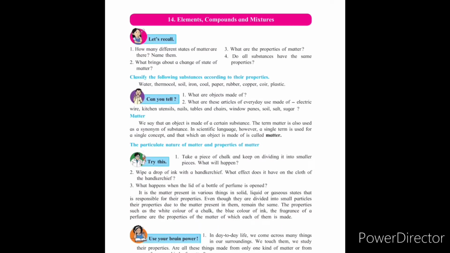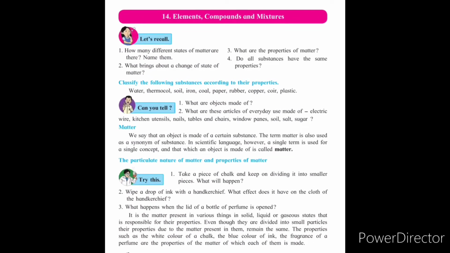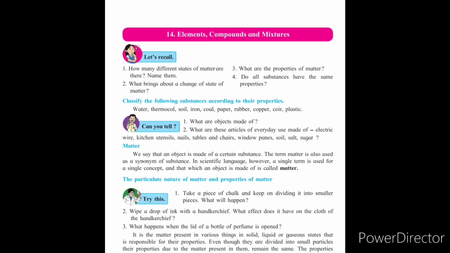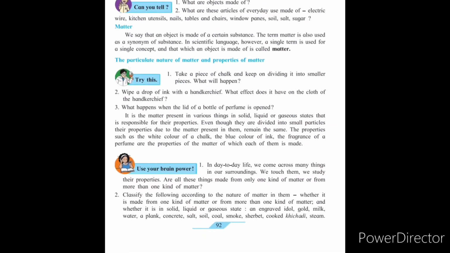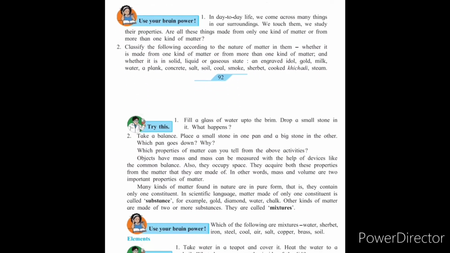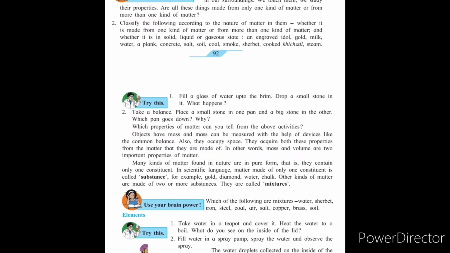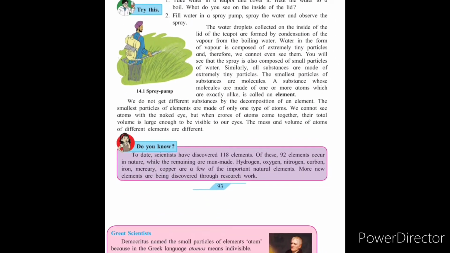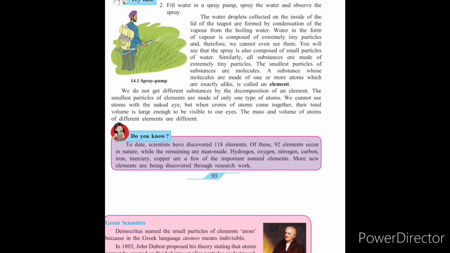Let's look at the last chapter of our second unit test exam, that is elements, compounds and mixtures. The basic concept of matter: what is an element, what is matter? A single term that we use for any material is called matter. The constituents of such objects are called materials in scientific language.